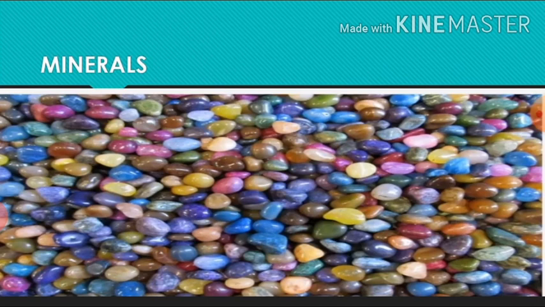Next, classify the sedimentary rocks on the basis of mode of formation. Next, explain any six physical characteristics. Next, explain some important minerals and their characteristics.